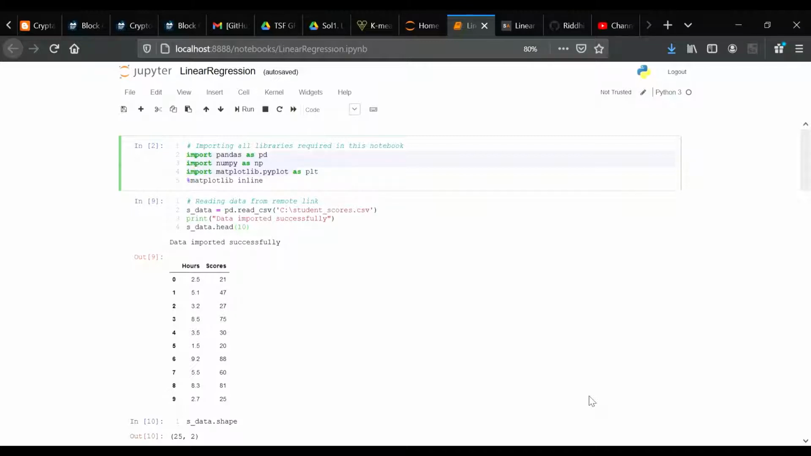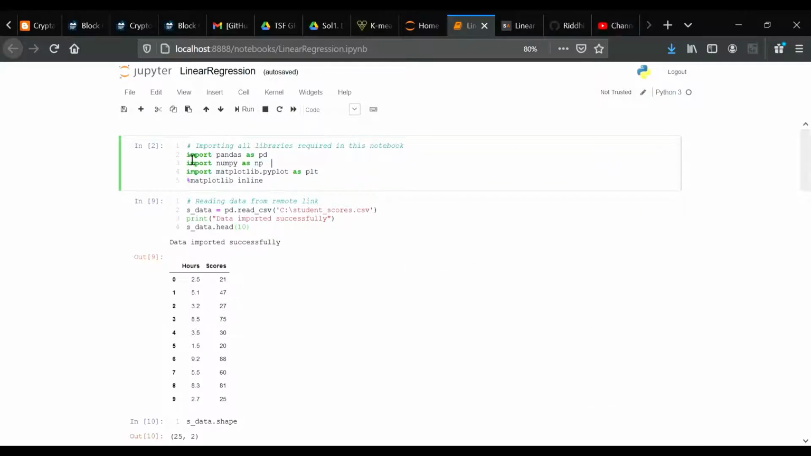So in this regression task, we will predict the percentage of marks that a student is expected to score based upon the number of hours they studied. This is a simple linear regression task as it involves just two variables. To start, we will import the libraries. To import the necessary libraries for this task, we execute the following import statements.